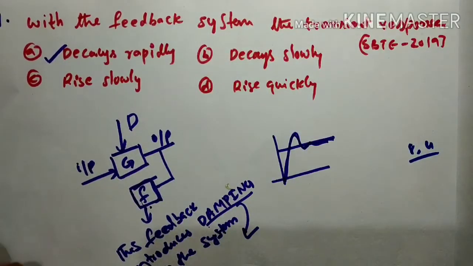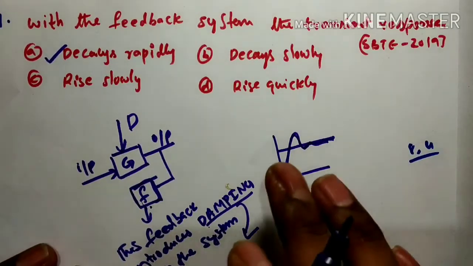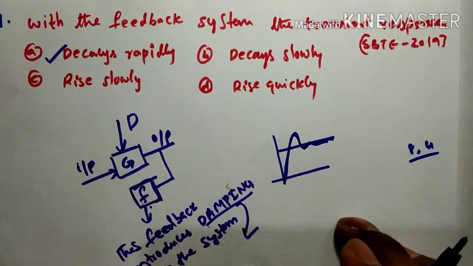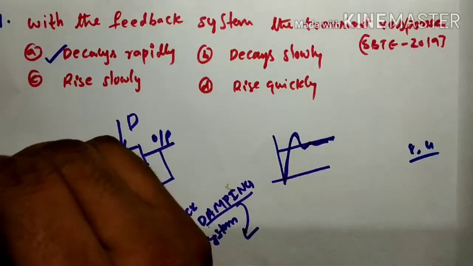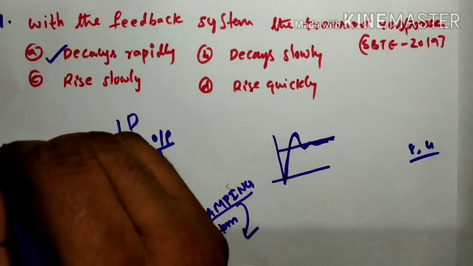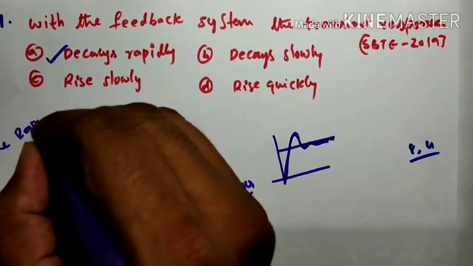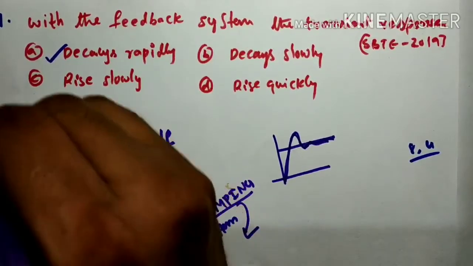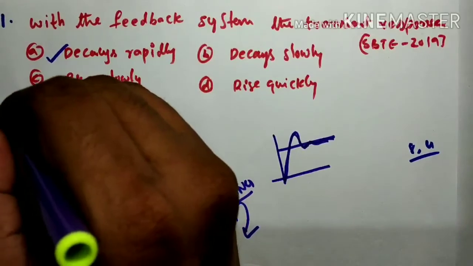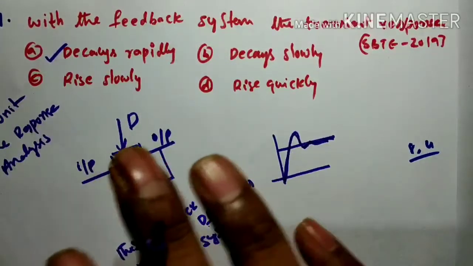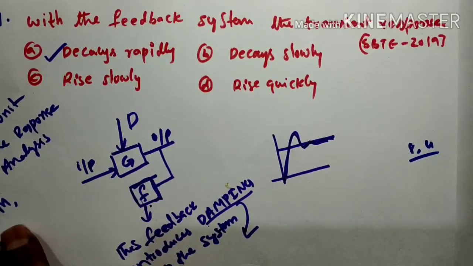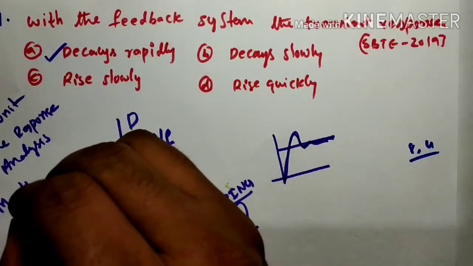The first question is done. And one more thing I would like to tell you: in the question paper, time response analysis is the sixth unit. There are 8 marks of multiple choice and 4 marks for question 1.